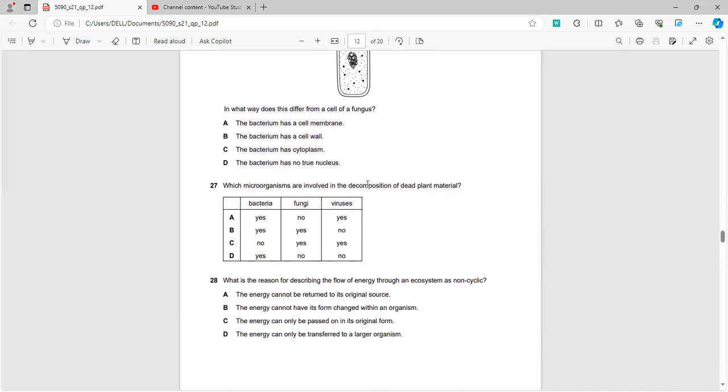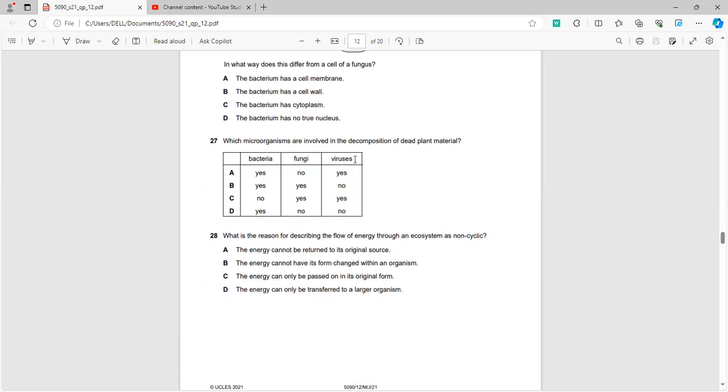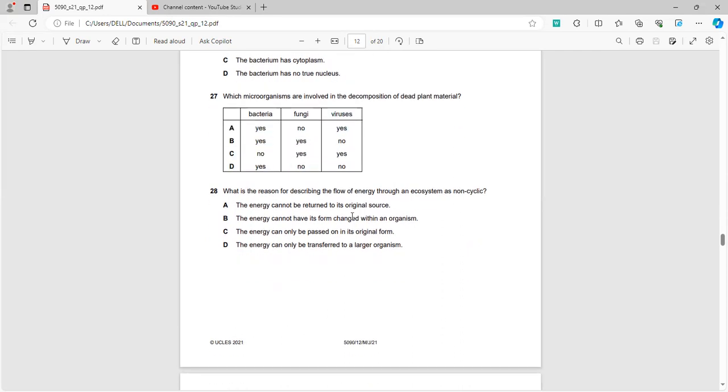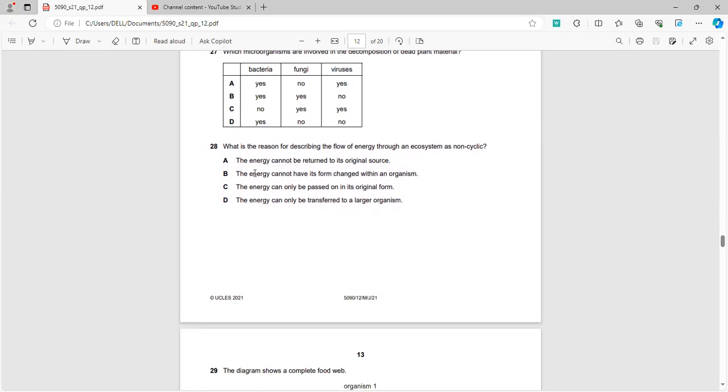Now on question 27, which microorganisms are involved in decomposition? Fungi, yes. Obviously, bacteria, yes. Viruses, no. Viruses are acellular. They don't survive outside the host. They only survive inside the living organism.